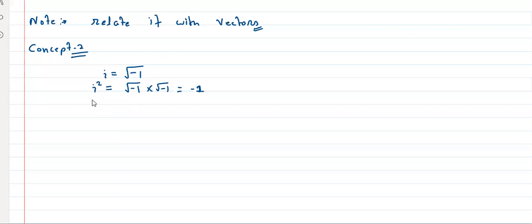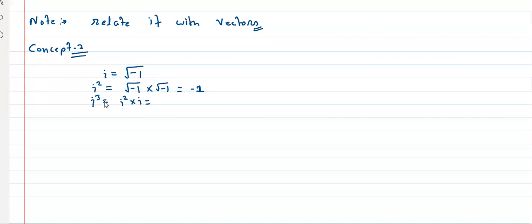Okay. What is i cube? Tell me. So it is i squared into i. Yes or no? No, Nazneen. Again, that is why I asked you to use. Very good.